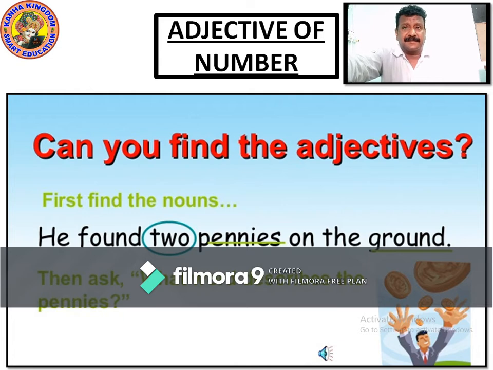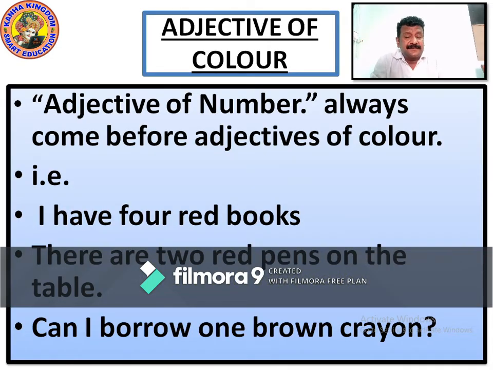Adjective of colors. So now let's see what is adjective of color. Adjective of number always comes before adjective of color. If there is a sentence where a number or a color describes a noun, then the adjective of number always comes before the adjective of colors.